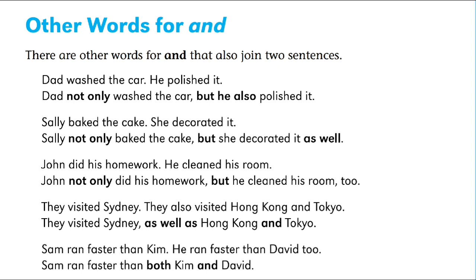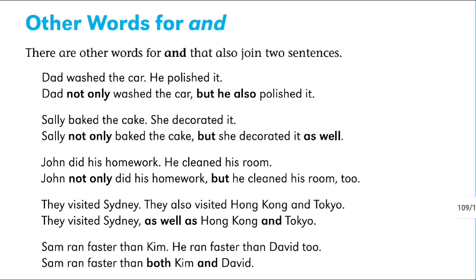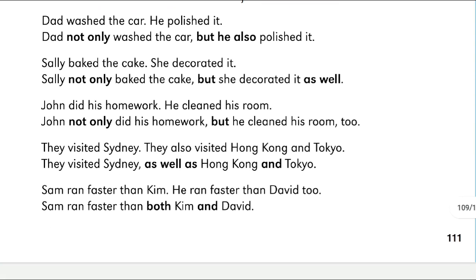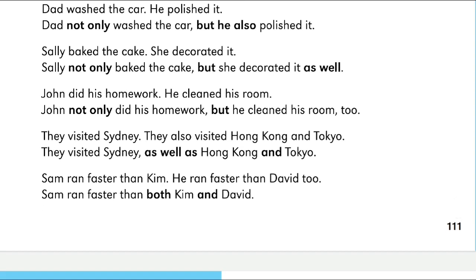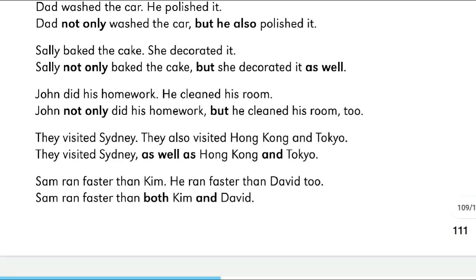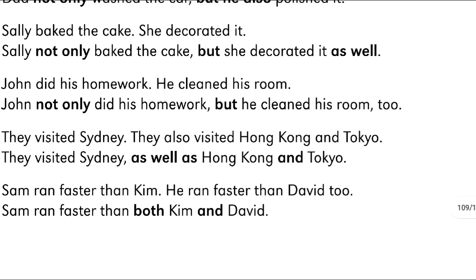Sally baked the cake, she decorated it. Sally not only baked the cake but also decorated it. Like that you can use "not only... but also" as a pair of conjunctions. Here you can see the last ones. They visited Sydney, they also visited Hong Kong and Tokyo. They visited Sydney as well as Hong Kong and Tokyo. Means at the same time they visited Hong Kong and Tokyo also.